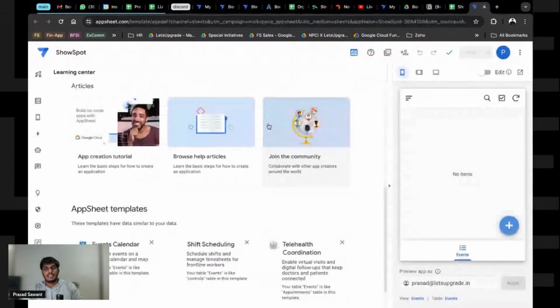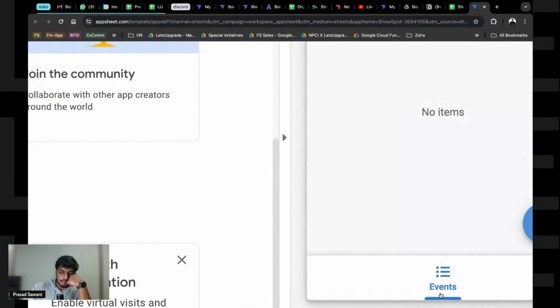Now the first thing, as I mentioned, is understanding what is here. This is data, this is view, and this is actions, automation, chat apps, which we will leave for now, and security settings. That is the only thing you need to worry about right now. And again, this is the view of how your app looks. This is a plain blank app, nothing is there. But if you see, there is some name that has come forward, events.